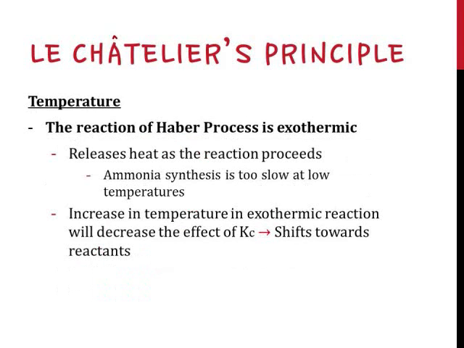Temperature. The reaction of Haber process is exothermic. This reaction releases heat as the reaction proceeds, which is why ammonia synthesis is too slow at low temperatures. If the temperature was increased in exothermic reaction, then it will decrease the equilibrium constant, which will cause the equilibrium to shift toward the reactants.